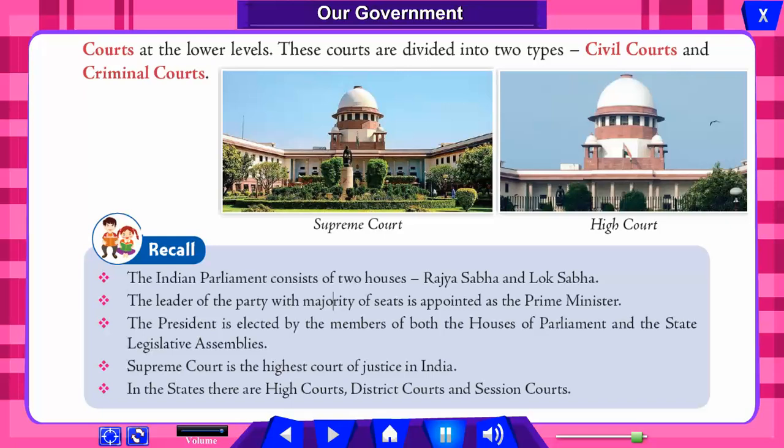Recall. The Indian Parliament consists of two houses, Rajya Sabha and Lok Sabha. The leader of the party with the majority of seats is appointed as the Prime Minister. The President is elected by the members of both Houses of Parliament and the state legislative assemblies. The Supreme Court is the highest court of justice in India. In the states, there are high courts, district courts and session courts.